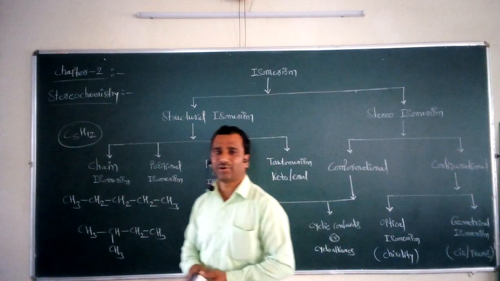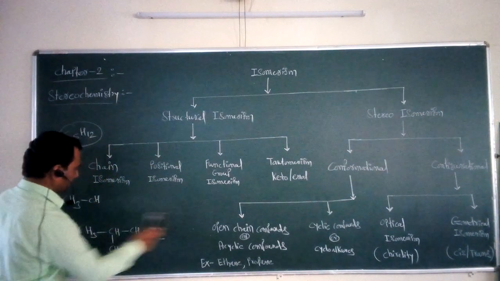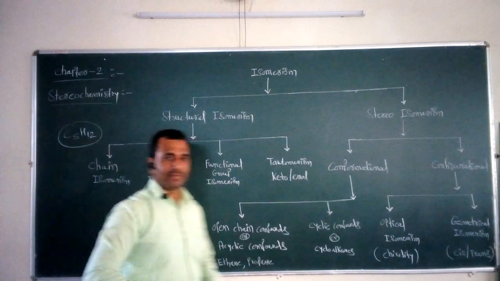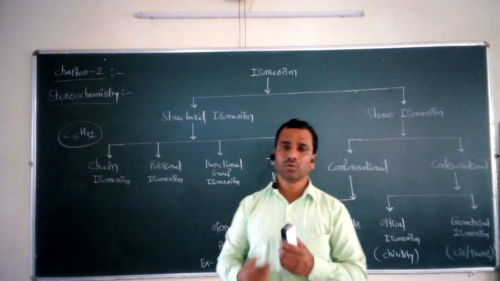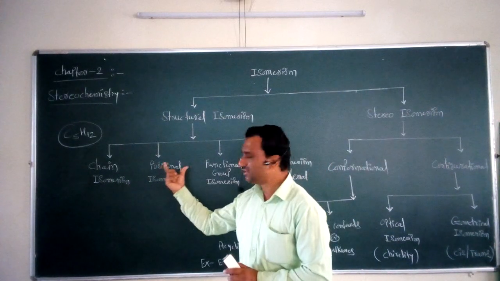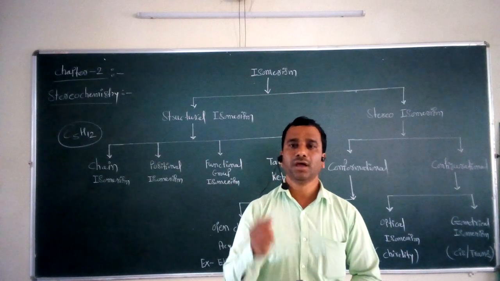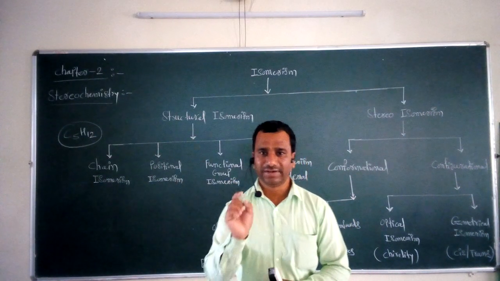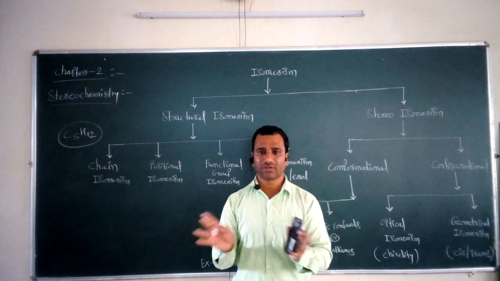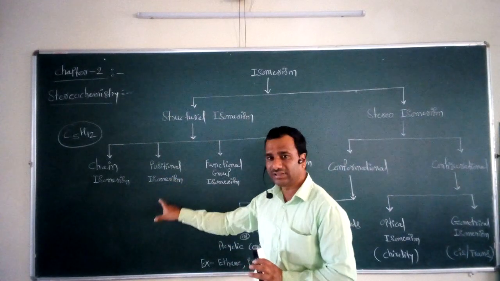Now the second important subclass of this isomerism is called positional isomerism. Again, the name itself indicates that in order to study the two different isomers, we have to take into consideration the position of the substituent. If that position differs or varies, then those two isomers show positional isomerism.